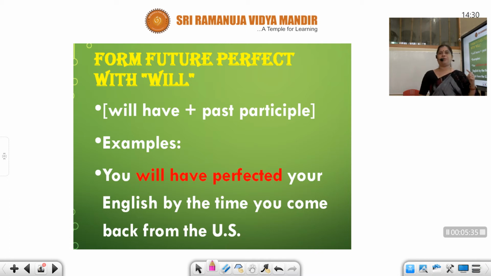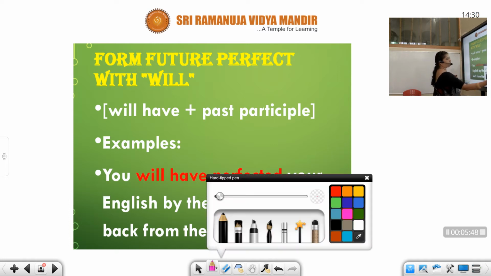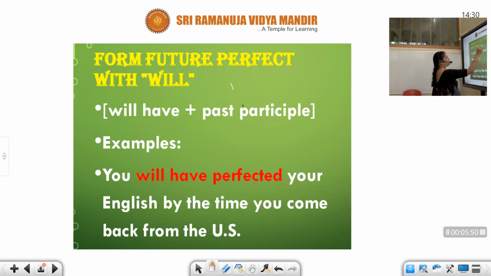Yesterday I was telling you V1 plus ing is present participle. V3 form is past participle. So will have plus past participle. Past participle means V3 form. So first, now we will go with the examples of will have plus past participle, or V3 form.